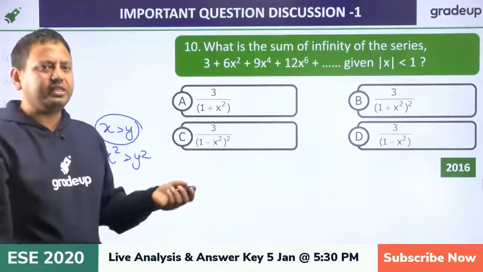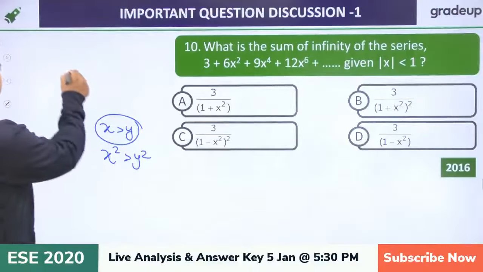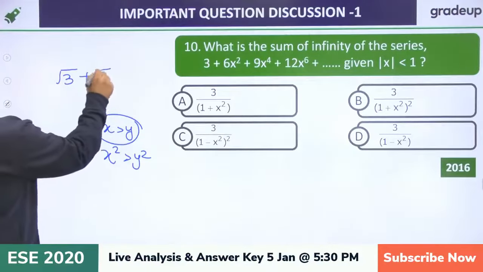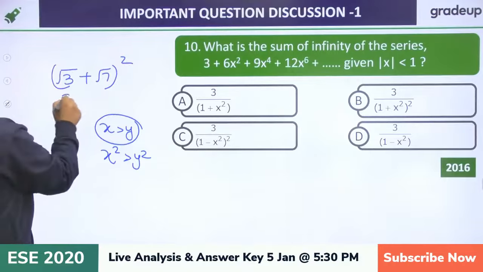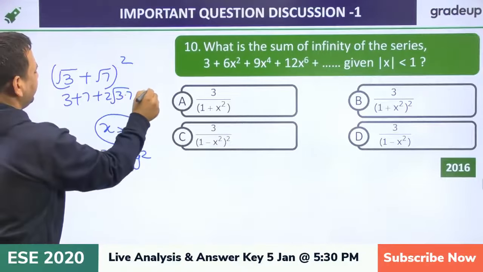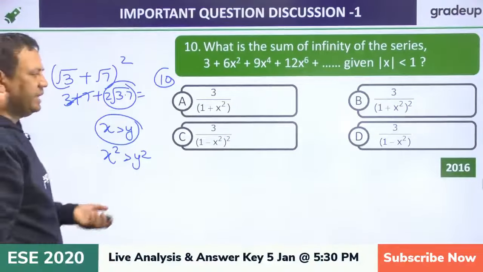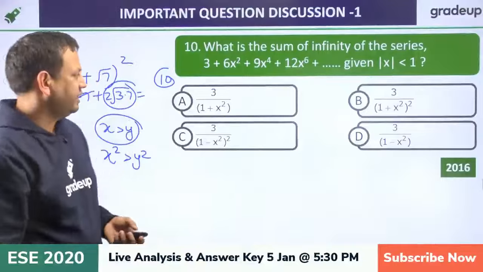Now square will work in this case. If we are squaring both the sides, suppose we are saying this is the number, so the square of this one would be 3 plus 7 plus 2 root 3 root 7. And this is 10. So which one is greater? This one is a greater value. Definitely it will also work. Don't worry about it.